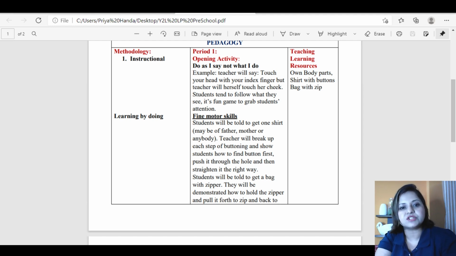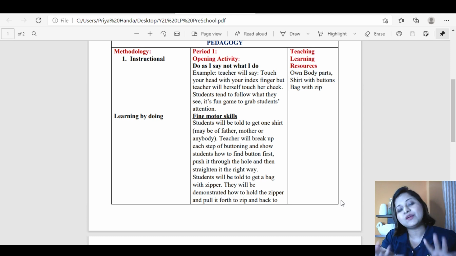So methodology is instructional. Do as I say, not what I do. This is a very interesting activity. You can play with your own kids also if you have. Example, teacher will say, touch your head with your index finger, but the teacher will herself touch her cheek. Students tend to follow what they see. It's fun game to grab students' attention.